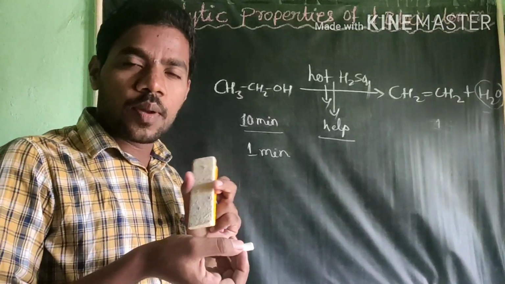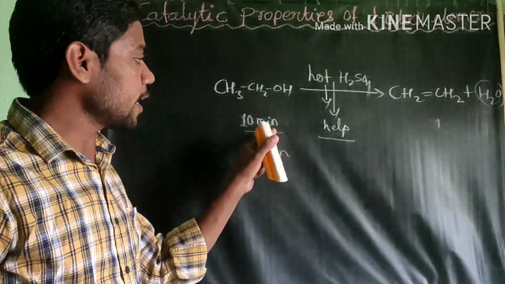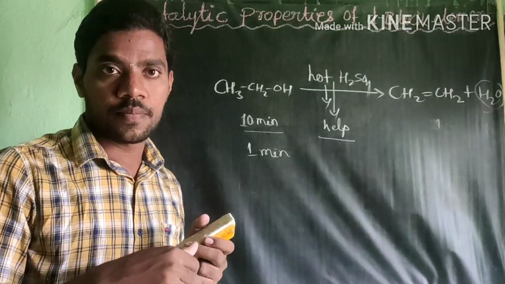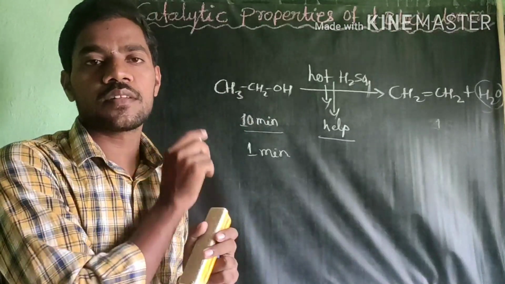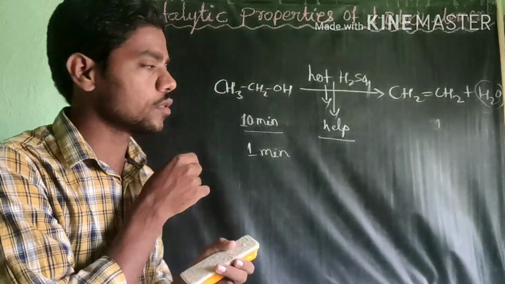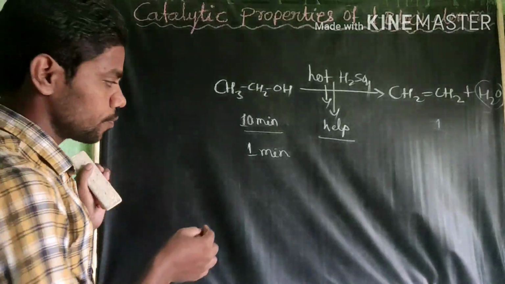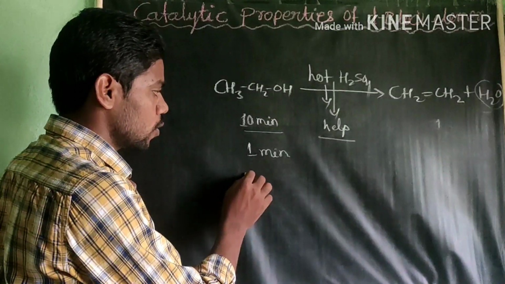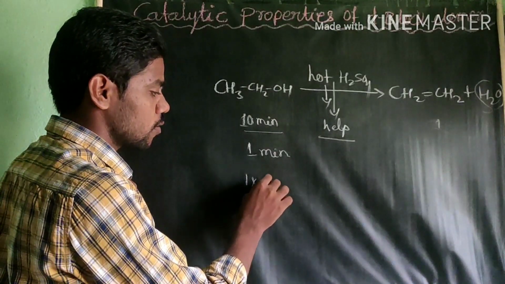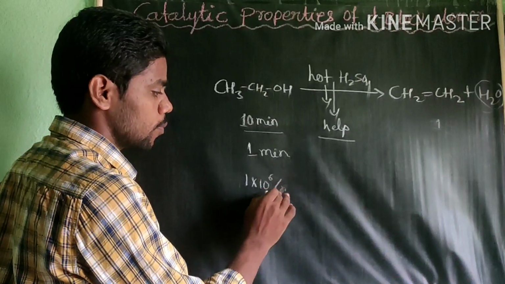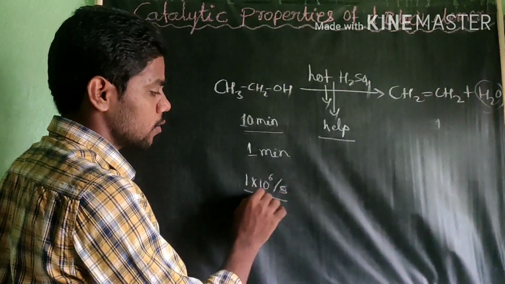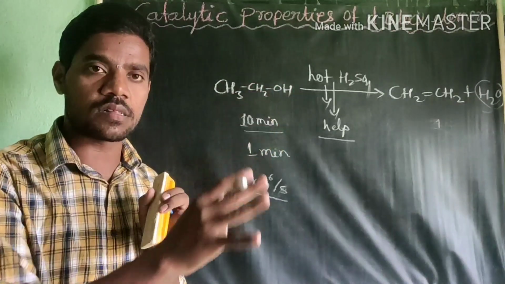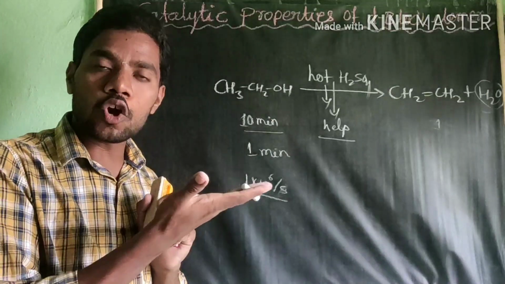Rate of reaction means the time taken. Here 10 minutes becomes only 1 minute, so we saved 9 minutes. Therefore, a catalyst is a substance which can alter the rate of reaction. Sometimes, in thermal power plants, reactions take place at 10 to the power 6 per second, very fast, uncontrolled reactions.